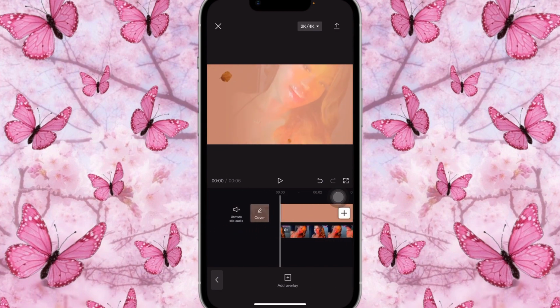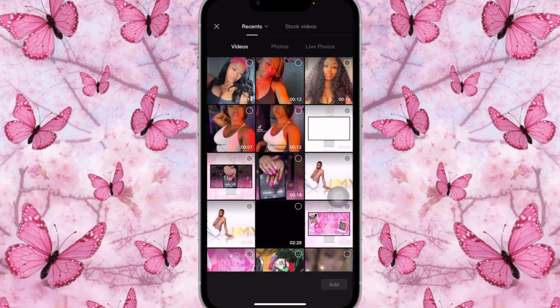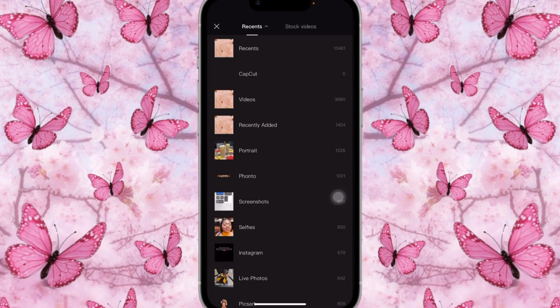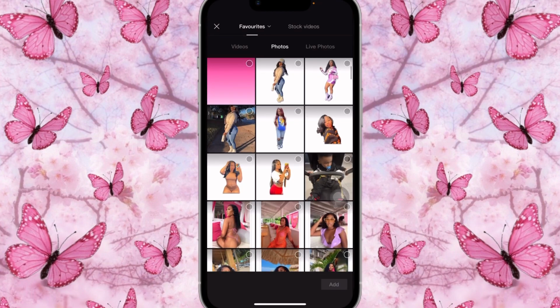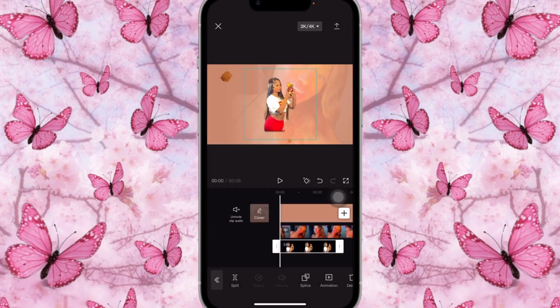Great. Once that is done, what we're going to do now is add 2 other pictures. So you guys could do the same process by removing the background on remove BG. And once that is done and you added the shadow from PixArt like I showed you guys, we're going to move on by adding the pictures. So I'm going to add the first one. So I'm going to go into favorites. So the first picture that I'll be adding is this one right here.